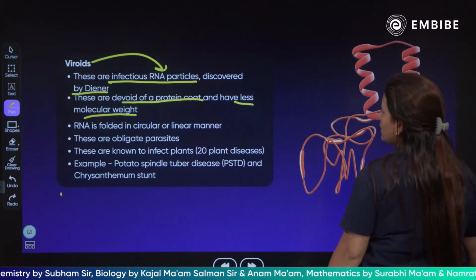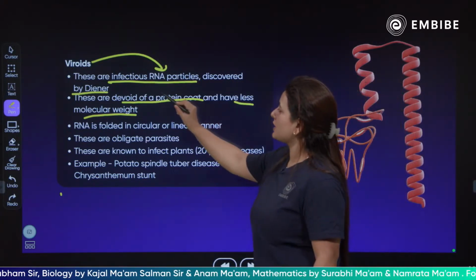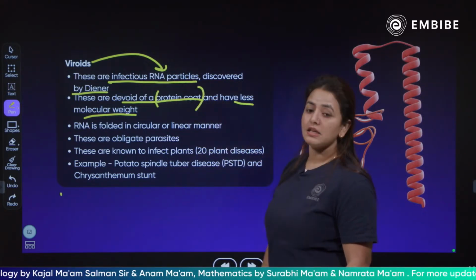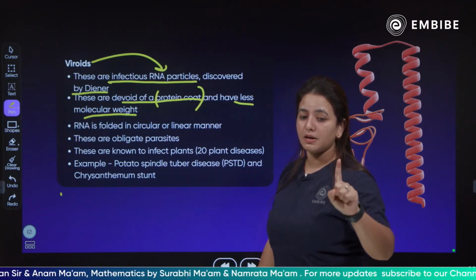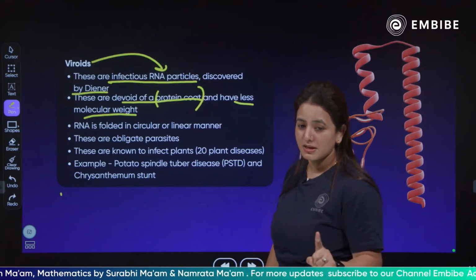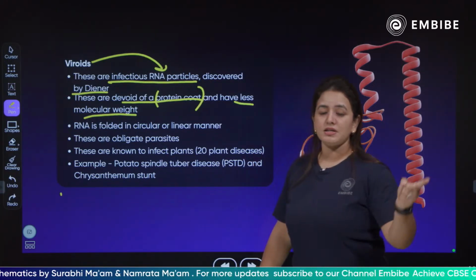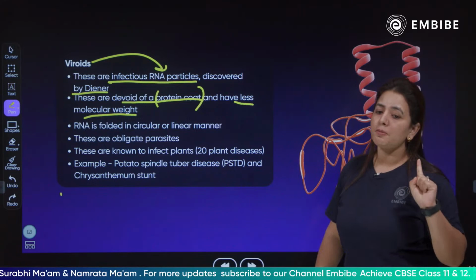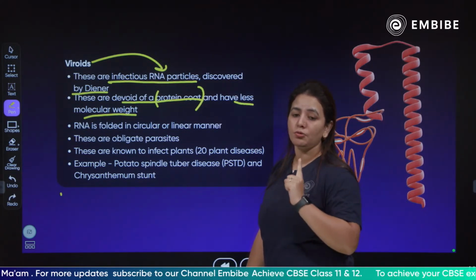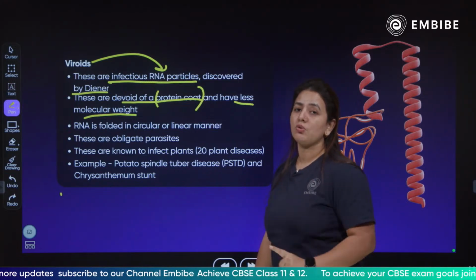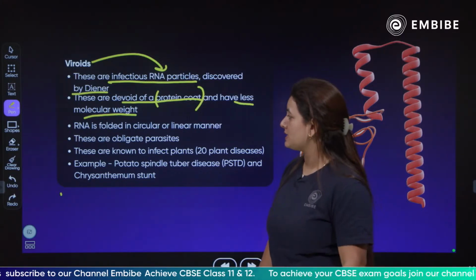Children, they do not have a protein coat like viruses. The viruses had a capsid protein covering made of capsomeres, but viroids are devoid of protein and have less molecular weight.